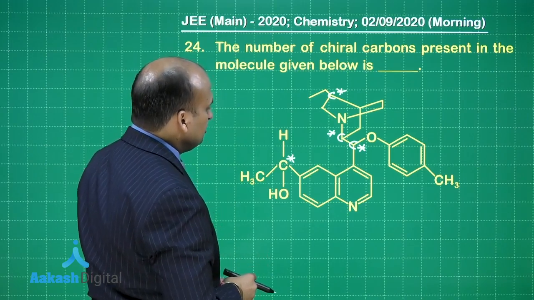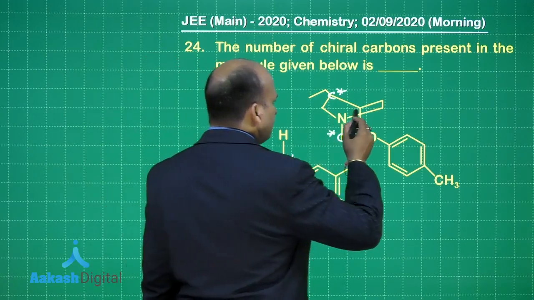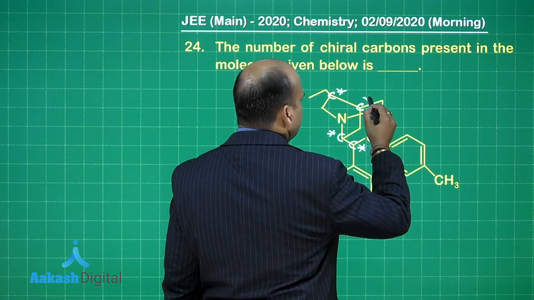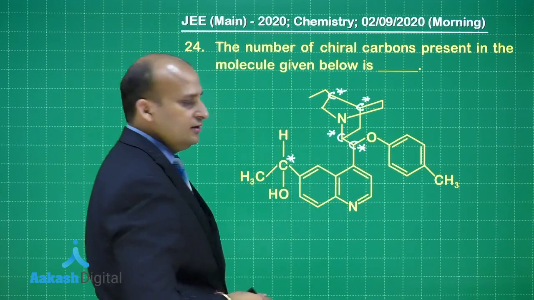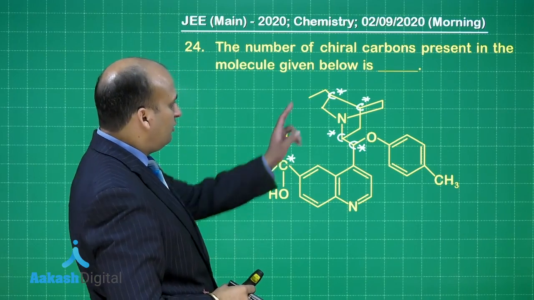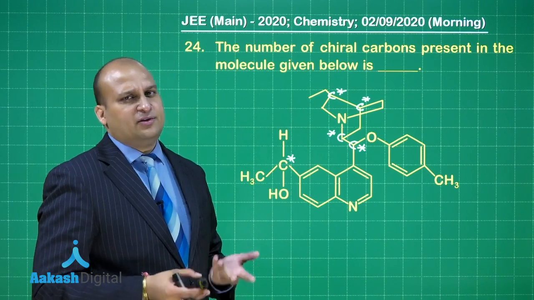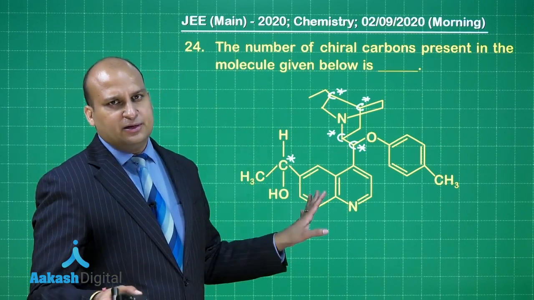So, which else can be chiral? Why not look at this carbon? Yeah, see this carbon is bonded to 3 different groups. Yes, so this is also chiral. So, in total how many carbons are chiral? 1, 2, 3, 4, 5. Okay. What all am I doing? I am just checking where there are 4 different groups. That is it, my dear friends, nothing.